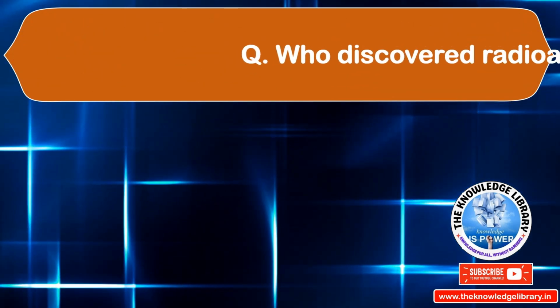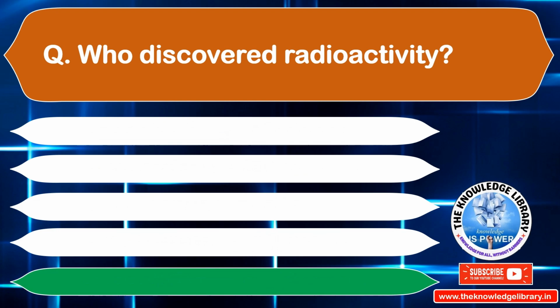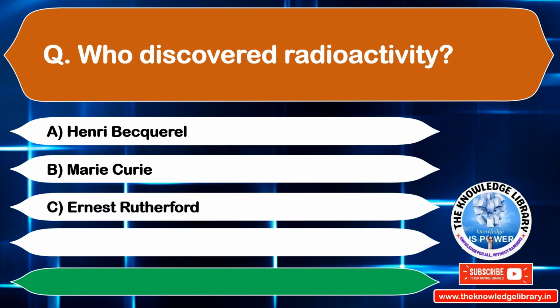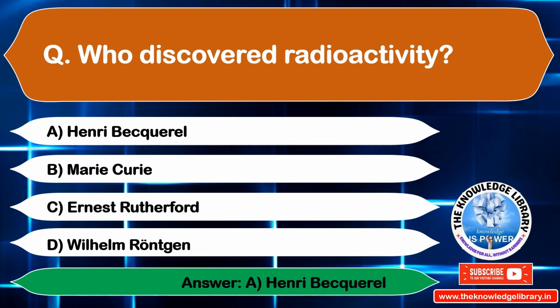Who discovered radioactivity? Option A. Henry Becquerel. Option B. Marie Curie. Option C. Ernest Rutherford. Option D. Wilhelm Röntgen. The correct answer is option A. Henry Becquerel. Move into the next question.